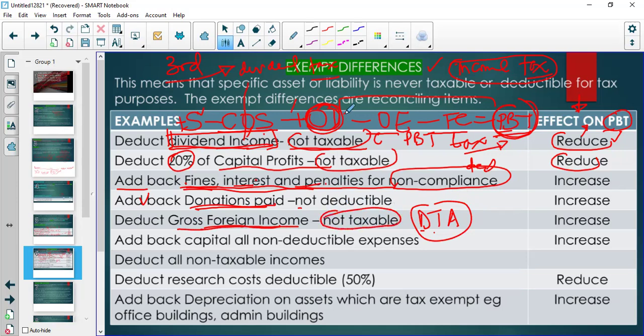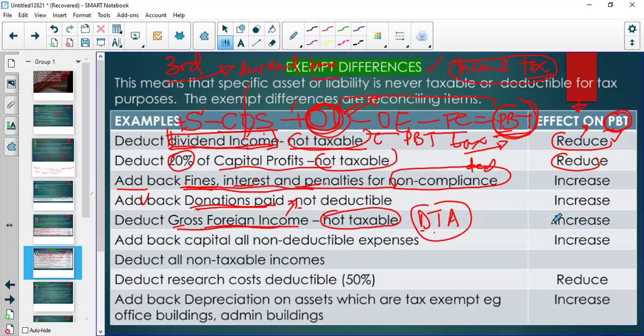And so you need to remove that amount so that the amount we are left with is the amount on which tax will be paid. Since this foreign income will not be taxed, please remove it from your other income. So the effect of removing that from other income is to reduce profit before tax, right?